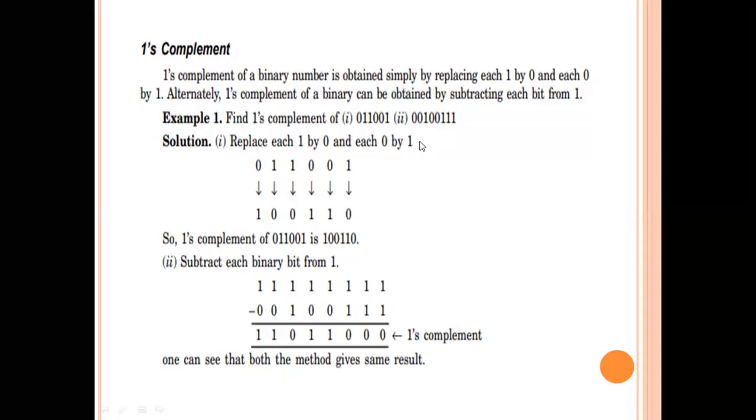So this is a ones complement example. Here 0, 1, 1, 0, 1. So this is the value and its complemented value. What we are going to do is just replace zeros with ones and ones with zeros. Okay, coming to the two's complement.